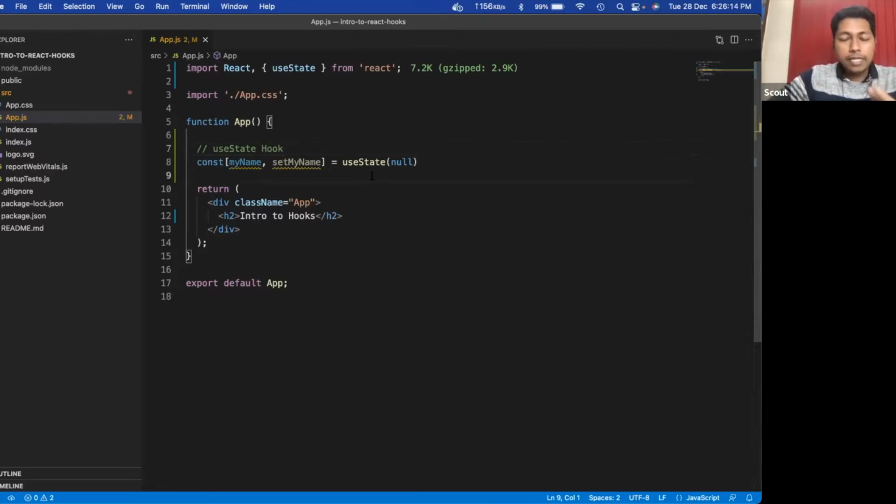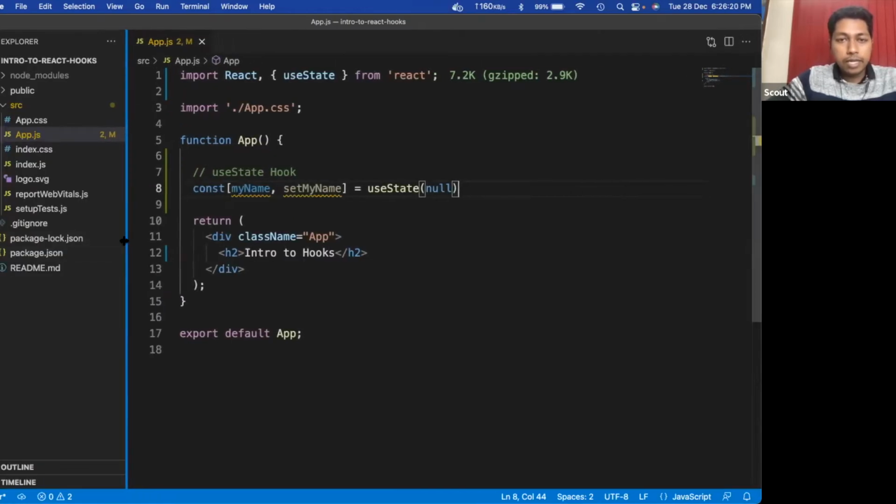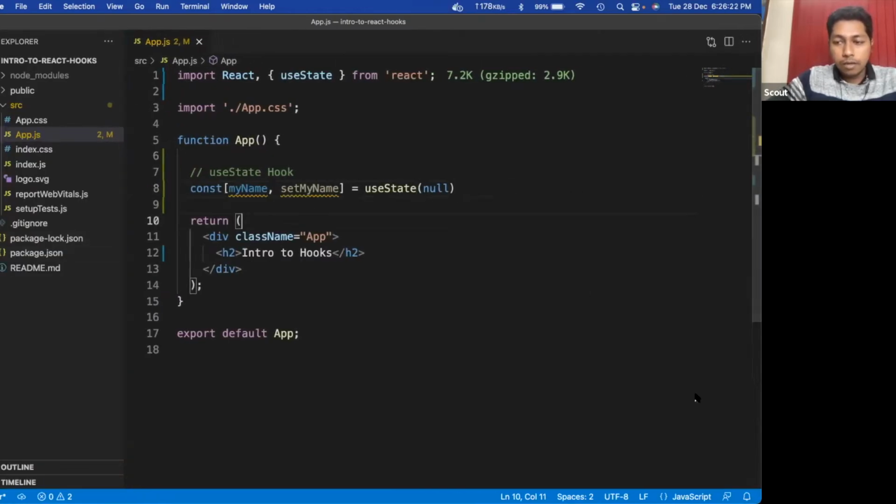Now let's understand what we have written here. Guys, is it visible to all of you? I guess the font size is okay. Here we are defining a constant, and in this constant you can see we have given an array-like syntax.